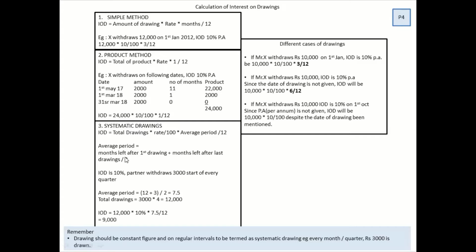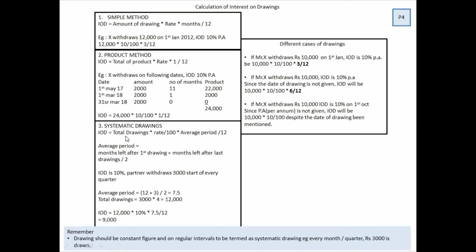Now we are moving on to an important method called systematic drawing, which students get confused by, and it comes for probably 1 or 3 marks in board exam. Systematic drawing, the word systematic means somebody is withdrawing the money systematically. That means at regular intervals. That is what we have to understand. The formula is simple. IOD, that is interest on drawing, is equal to total drawings into rate by 100 into average period by 12.